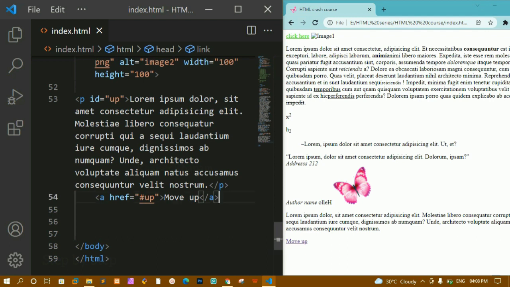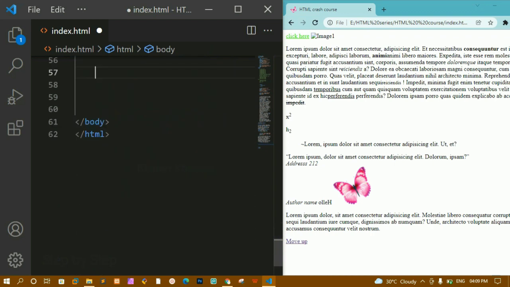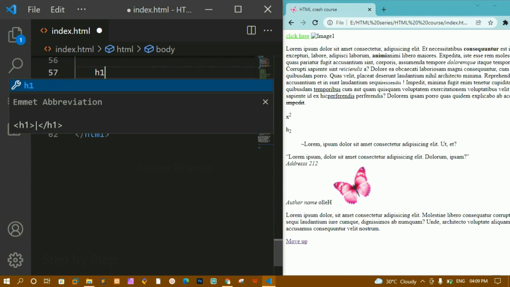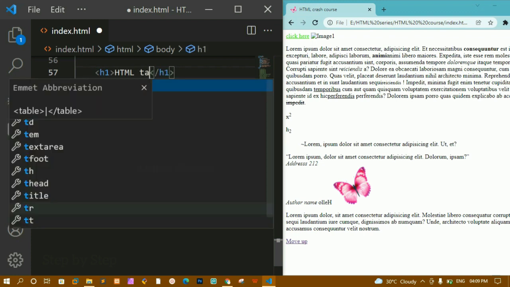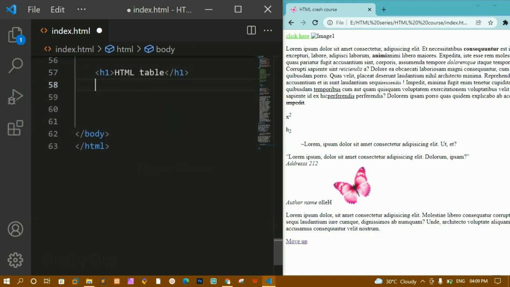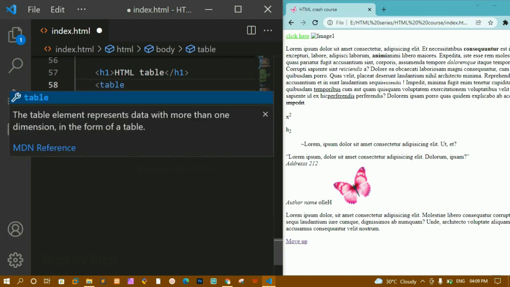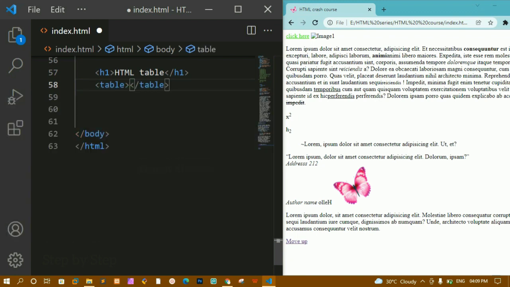Okay, now next let's talk about tables. Below this, I'm just going to write an h1 heading, and inside this I'm going to write HTML table. Tables are nothing but a way to display data in the form of rows and columns. For a table we are using the table tag. By the name itself we can tell it is a semantic element, which means that by seeing the tag itself we can tell we are going to display a table.